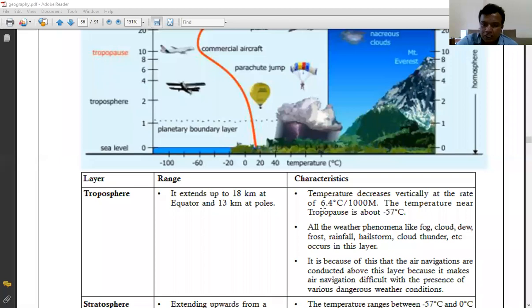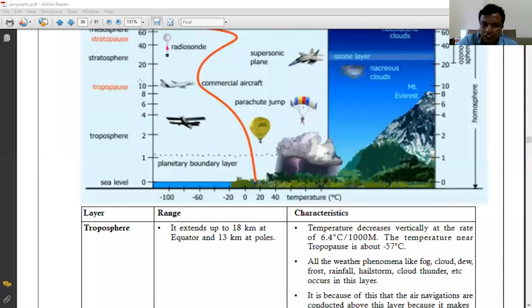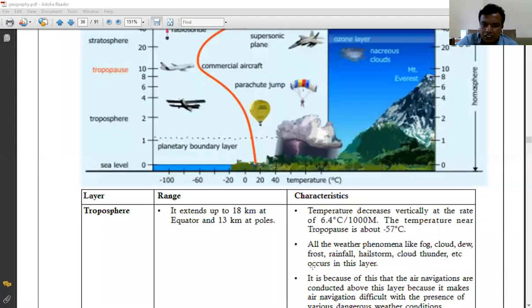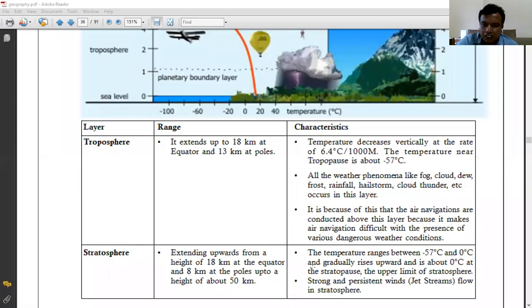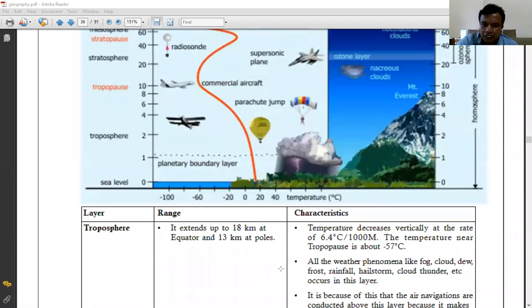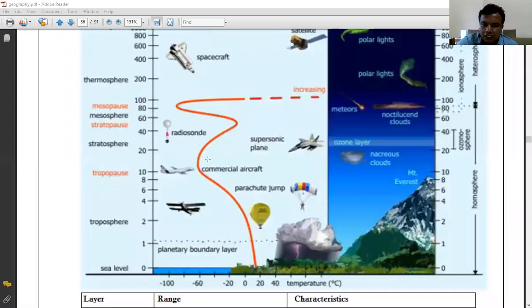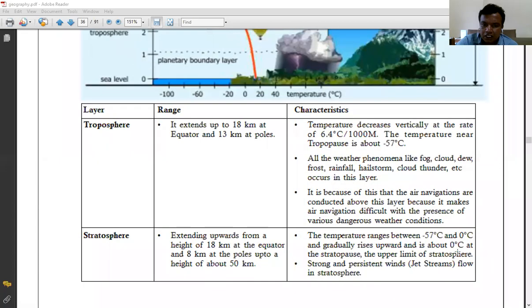For the stratosphere, actually there is no such line as such. This classification has been decided on the basis of whether the temperature is decreasing or increasing. The stratosphere extends from 18 kilometers at the equator, or 8 kilometers at the poles, up to 50 kilometers. Above the tropopause there is the stratosphere, and there the reverse happens. The temperature increases as the height increases. The temperature ranges between minus 57.6 degrees Celsius and 0 degrees.